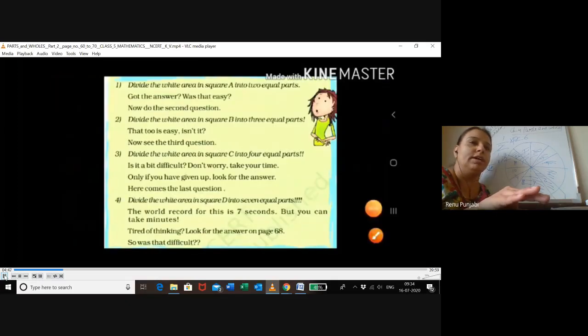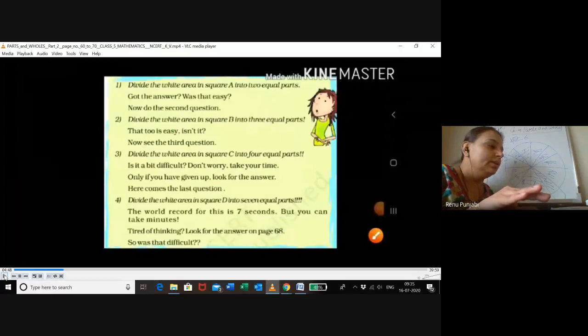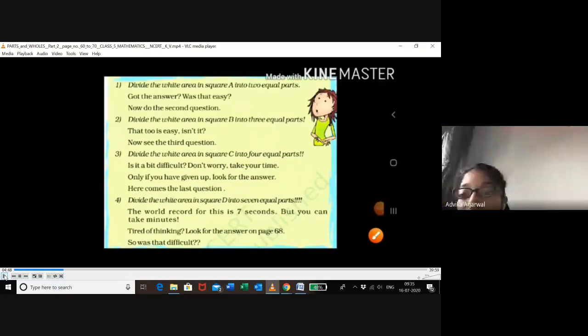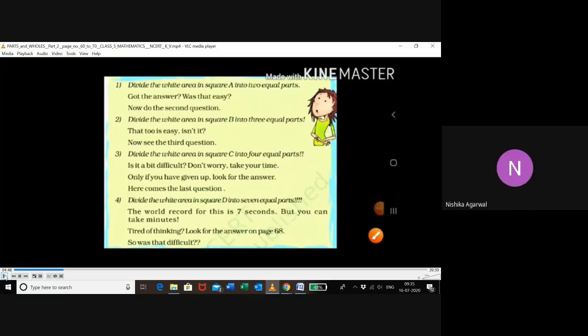Now go to the third one. Divide the white area in square C into 4 equal parts. Is it a bit difficult? Don't worry, take your time. Ma'am. So can you do it? No, ma'am. Okay, start doing.